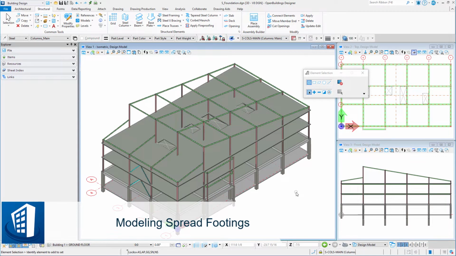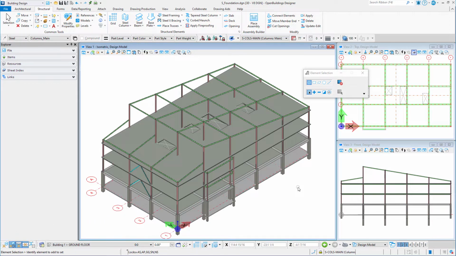Welcome to this session on modeling spread footings. We will actually use the concrete column tool to create a spread footing, simply changing some of the properties along with the family and part.